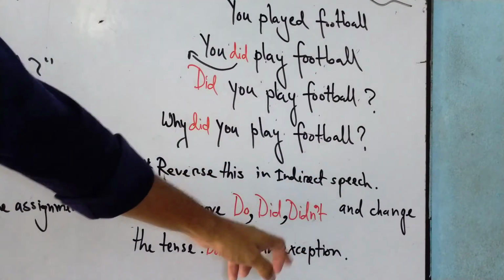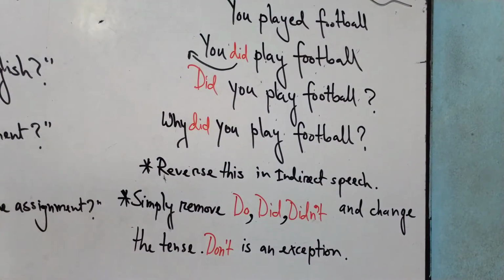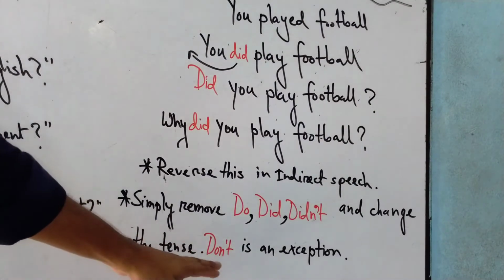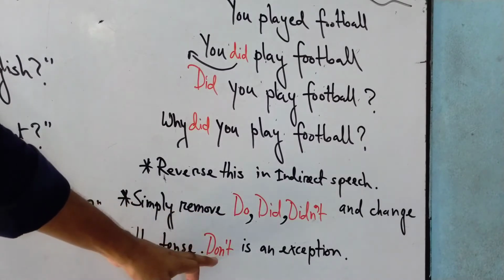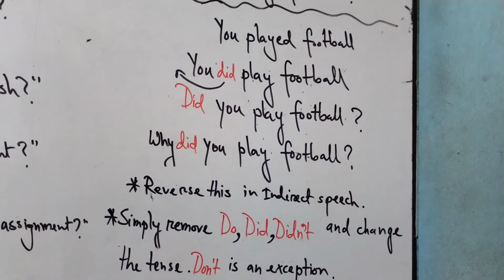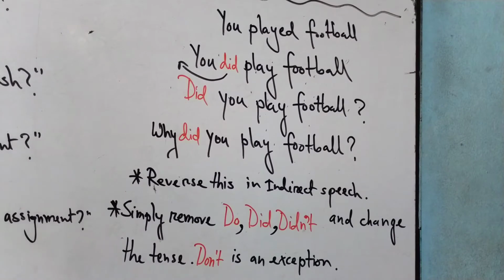So we will see it in the example further. And don't is an exception, because you can't actually remove don't. Instead, we change don't into didn't, which is also changing of present indefinite tense into past indefinite. That's the basic of the do verb. We will now look at the examples and see how we can solve some direct speech to indirect speech. Let's see.